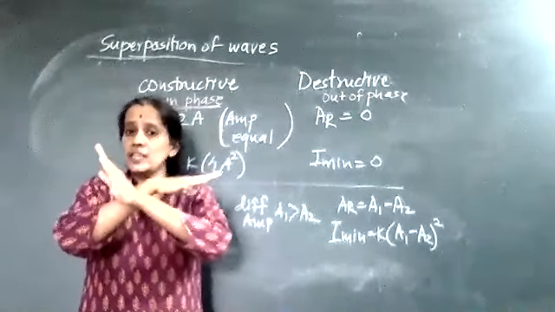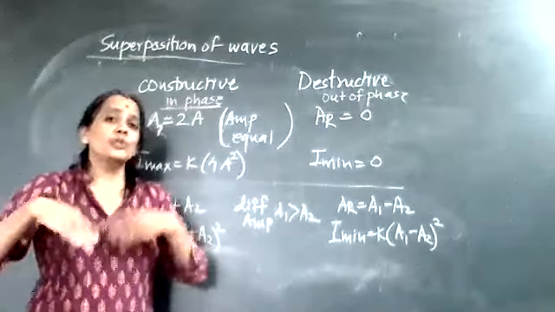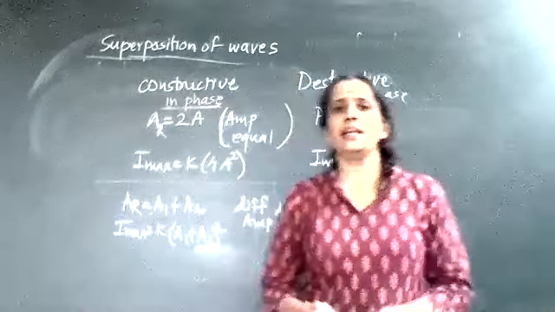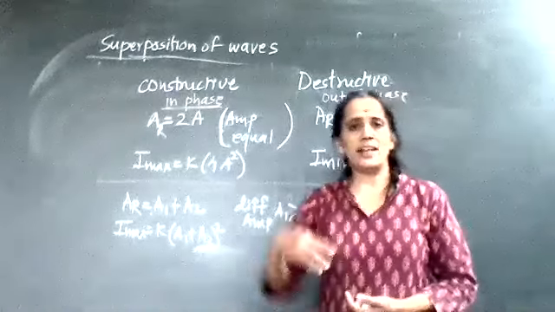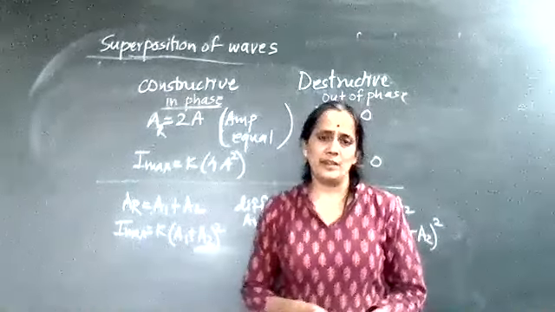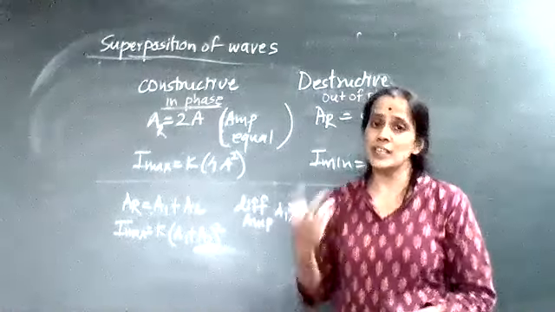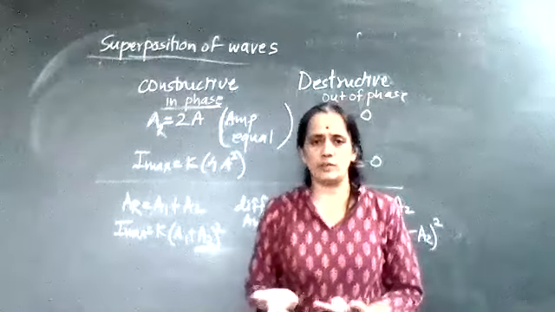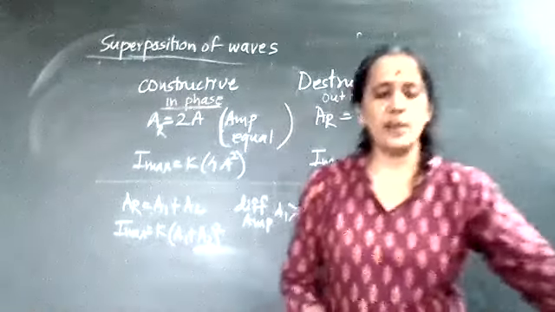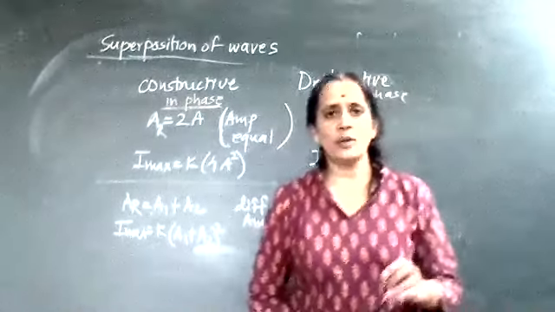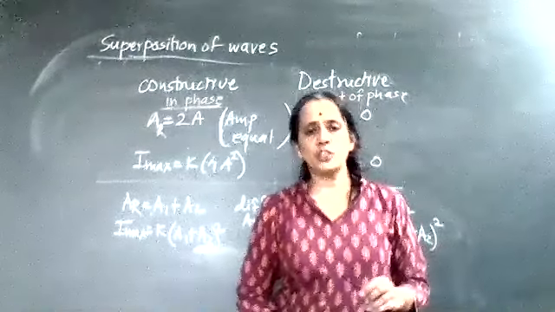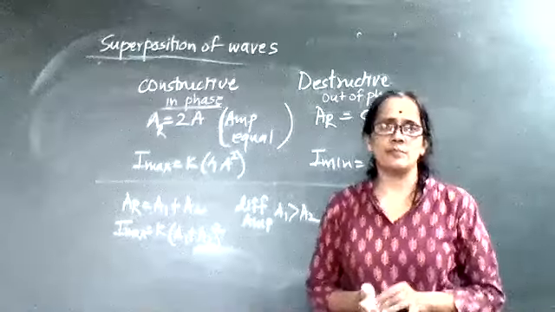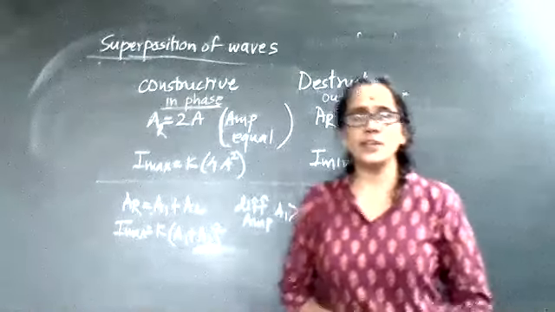They are not in phase, they are not out of phase, so something different will happen. So at that time, how can you calculate the amplitude? That is our next topic. That is calculation of resultant amplitude in case of a superposition of waves. So that will be our next topic. So in the next lecture, we are going to see the expression for resultant amplitude of a superposition of waves. Okay. So thank you very much.